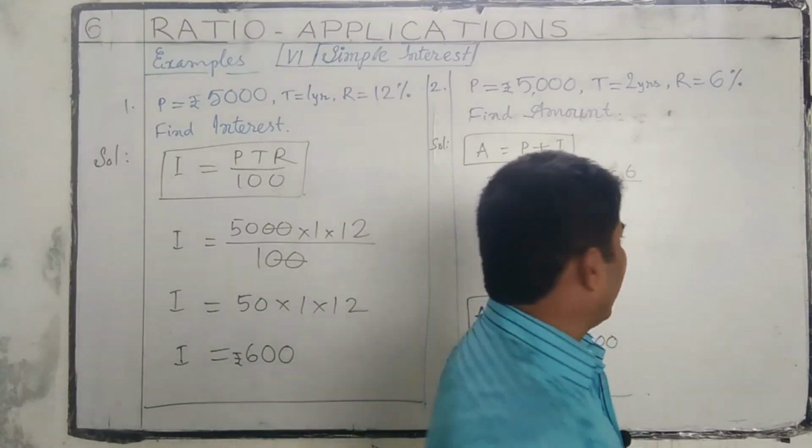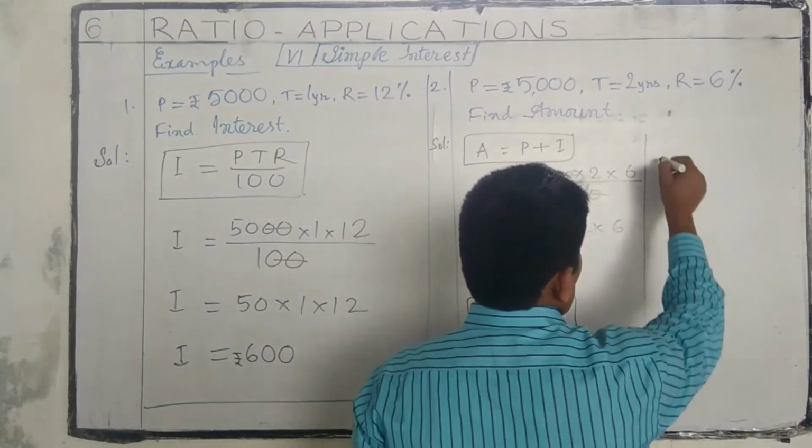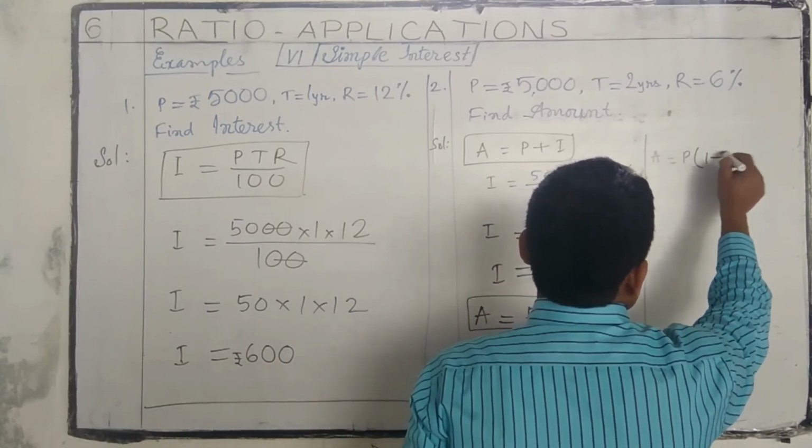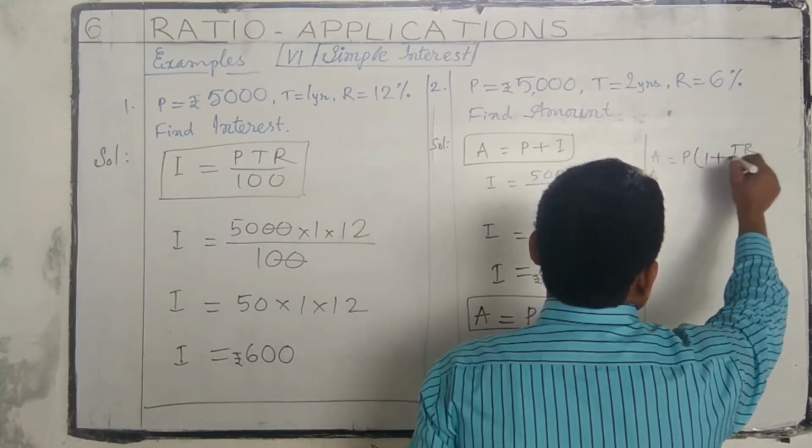And also we can use another formula. Amount is equal to P of 1 plus TR by 100.